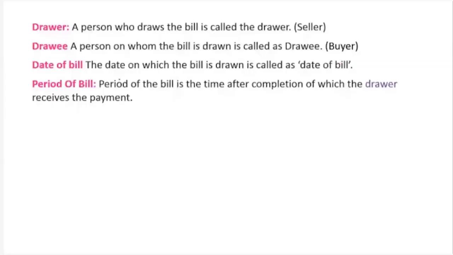Period of the bill is the time after completion of which the drawer receives the payment. Who will make the payment? Drawee will make the payment to drawer. तो पेमेंट बायर करेगा ना, सेलर कैसा करेगा? कॉमन सेंस है. If you buy something, you are the buyer. You are making the payment to the seller, shopkeeper.